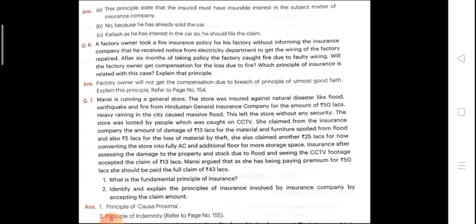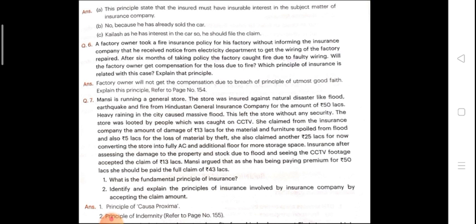That means both parties have good faith in each other, but in this situation there is an old problem, or there is already a problem of wiring, and the notice was also given by the electricity department. So this is not the insurance company's fault, this is the insured person's fault. So he will not get the compensation.